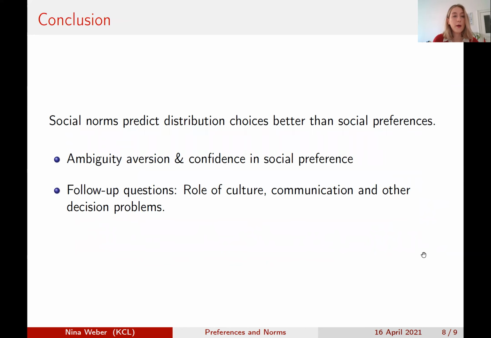So to conclude, our paper provides evidence that social norms predict distribution choices better than social preferences. We also find that subjects that are more ambiguity averse are more likely to follow the social norm, and that those that are more confident in their social preference are more likely to stick with that preference in the distribution choice. We're now looking at a number of follow-up questions. So for example, the role of culture, of communication in voting, and we also look at spillovers into other decision problems like public goods games.